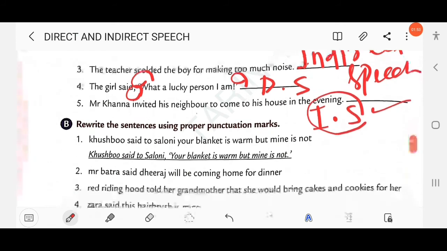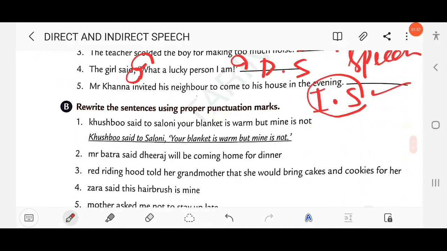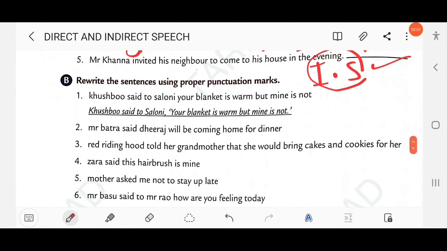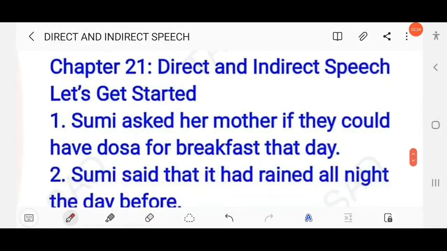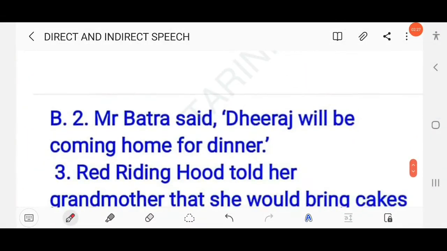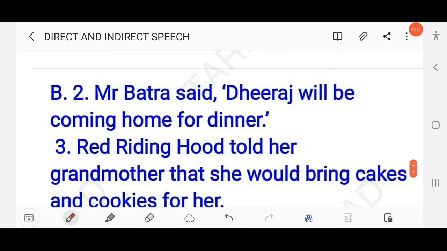Okay. Then next, rewrite the sentences using proper punctuation marks. Punctuation means you have to capitalize the letter, proper nouns, you have to use a comma, then full stop, question mark, exclamation sign according to the mood of the sentence. Here the first one is already provided: Mr. Batra said, Dheeraj will be coming home for dinner. So here, as you know, M is given in your book in small letter. So you have to first capitalize the first letter, Mr.